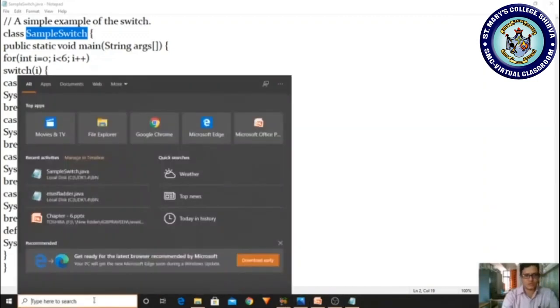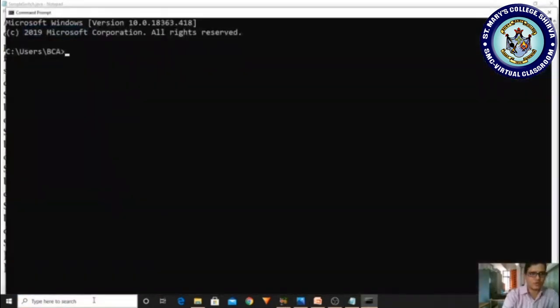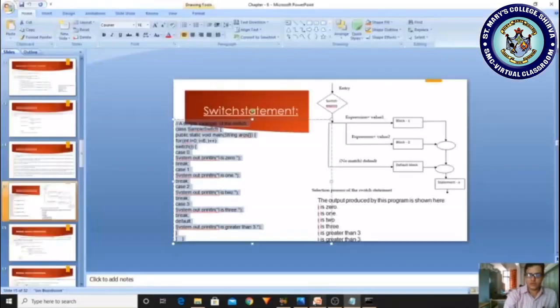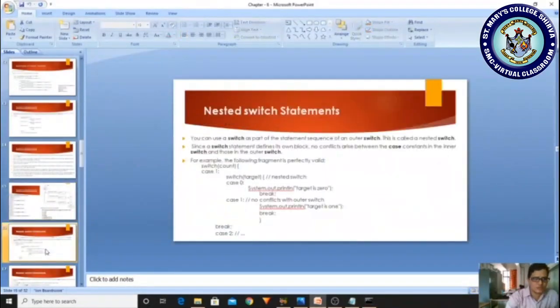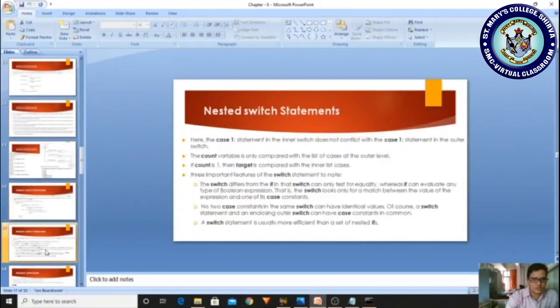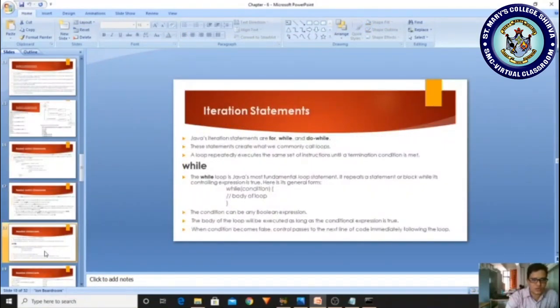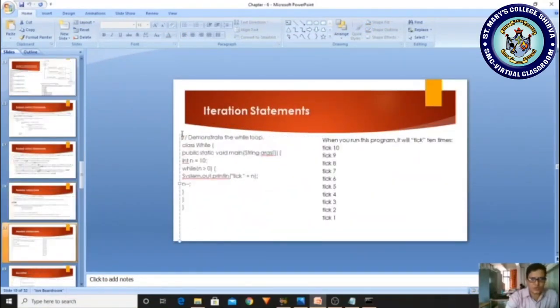Okay, I closed it. Once again let me open the command prompt and log out of our default directory, and log in to our directory. Yes, okay, I'm minimizing. Let me go to the next example, that is the nested switch. No, while, let me come to the while program.